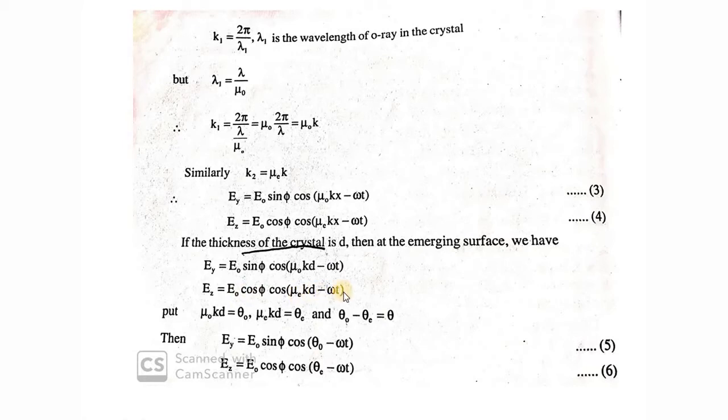Next, we are going to simplify it to make the mathematics simple. Instead of mu o kd, which makes it so lengthy, it is actually the phase term, so I'll make a substitution: theta o is mu o kd, theta e is mu e kd, and theta o minus theta e is basically theta. So I'll get the equations like this, with theta o instead of mu o kd and theta e instead of mu e kd. Name these equations as equations number 5 and 6.